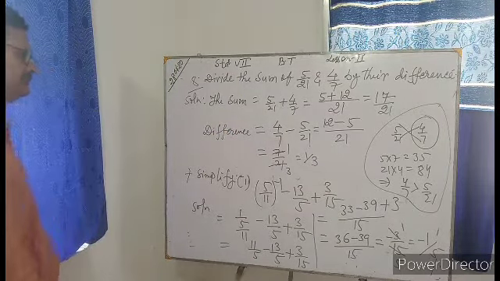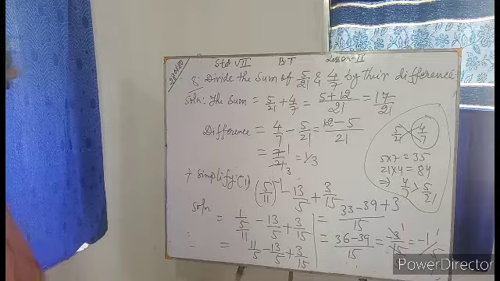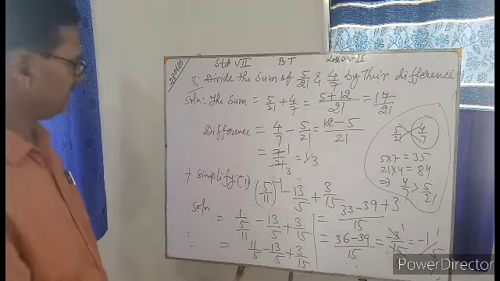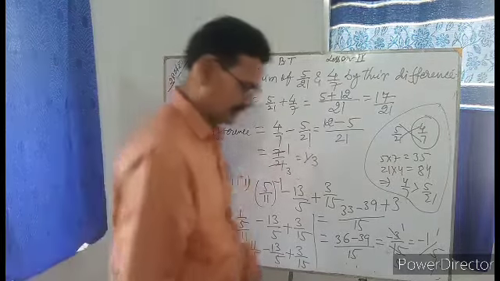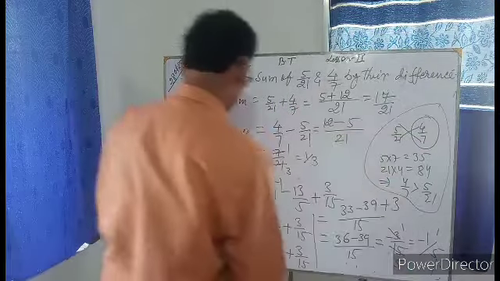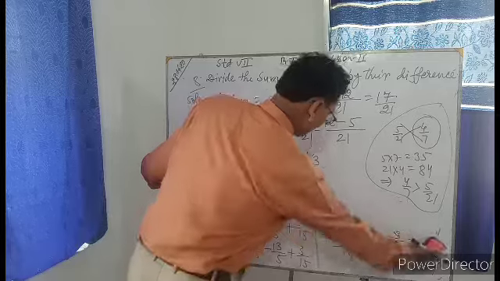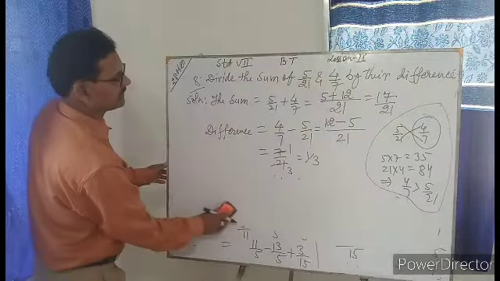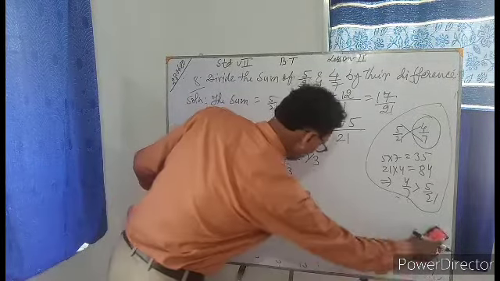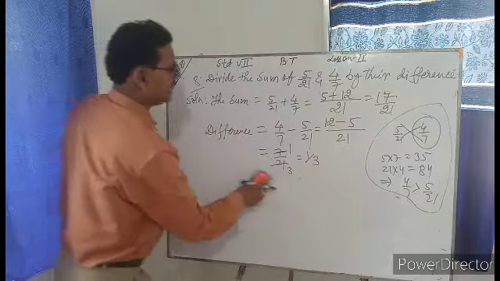So you have 7/21 is 1/3. So the sum is 17/21 and the difference is 1/3.